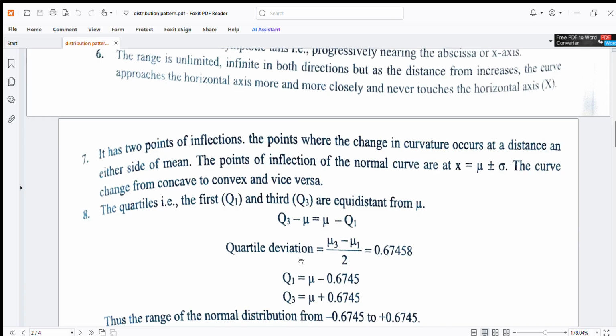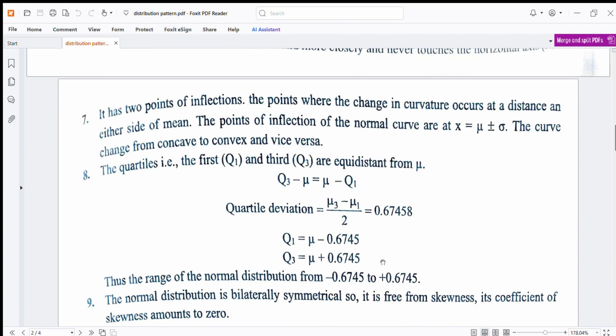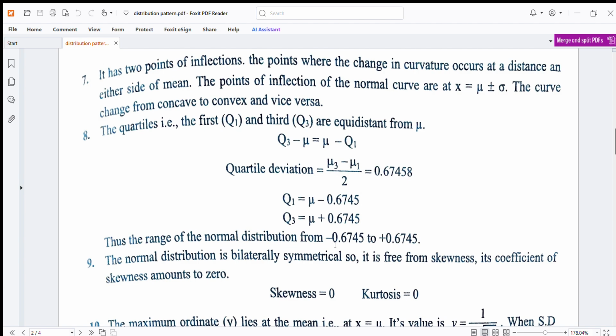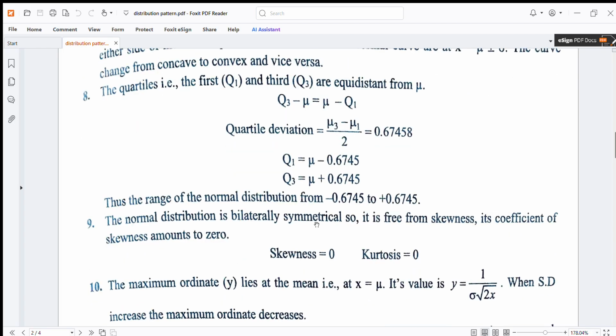The quartile deviation, Q3 minus Q1 upon 2, is equal to 0.6745 sigma, and Q1 is equal to mu minus 0.6745 sigma, and Q3 is equal to mu plus 0.6745 sigma. Thus the range of normal distribution is from mu minus 0.6745 sigma to mu plus 0.6745 sigma. The normal distribution is bilaterally symmetrical, so it is free from skewness, and its coefficient of skewness amounts to 0. Skewness 0, kurtosis 0.